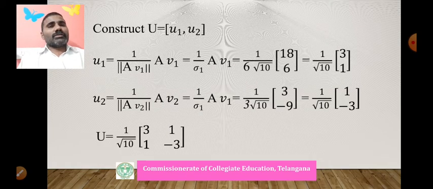Now construct U equal to U1 and U2. What is U1? U1 equals 1 by norm of AV1 into AV1. AV1 is 18, 6. Let us check.